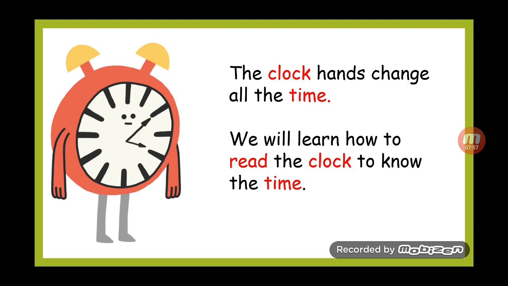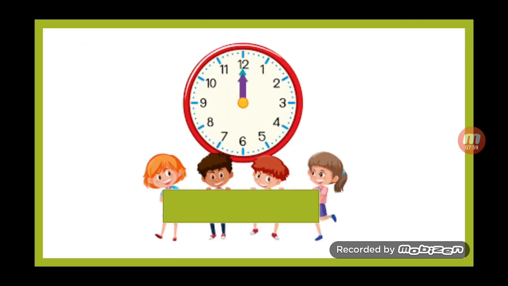We will read the clock now. First of all, we have to look at the small hand, here the short hand, and the long hand. The first thing here, the short hand points to number 12, and the long hand points to number 12 too.